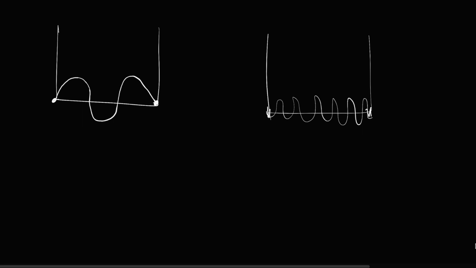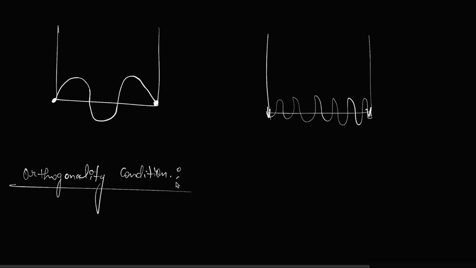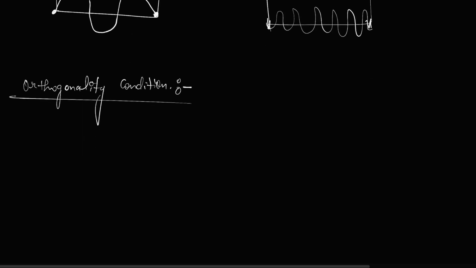We can check the orthogonality condition also for this. Normalization we have to do, but orthogonality is already satisfied because those are the eigenvectors of a Hermitian operator. And you should always remember that eigenvectors of Hermitian operators are orthogonal, right?